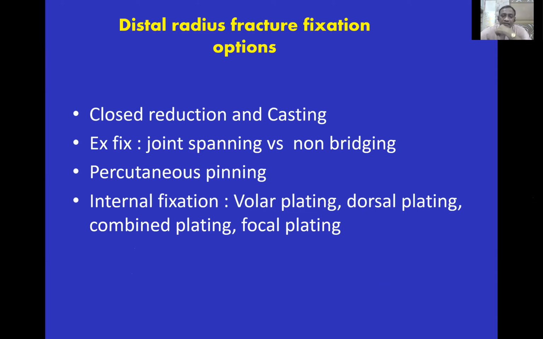Distal radius fracture, there are various options of treatment that you should know: closed reduction and casting, external fixator, especially when the fracture is comminuted. If the fracture is unstable, you can do multiple percutaneous pinning, and sometimes you may select volar plating, dorsal plating, or combined plating.